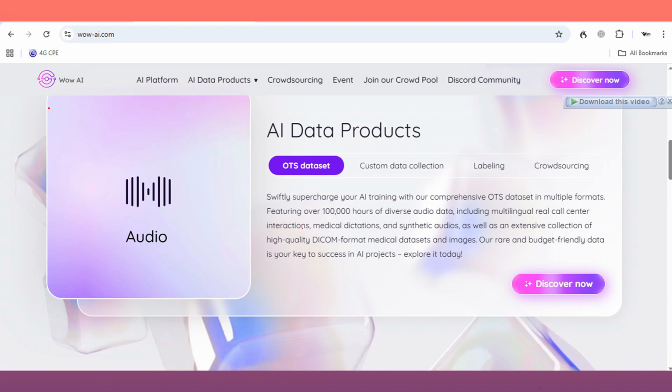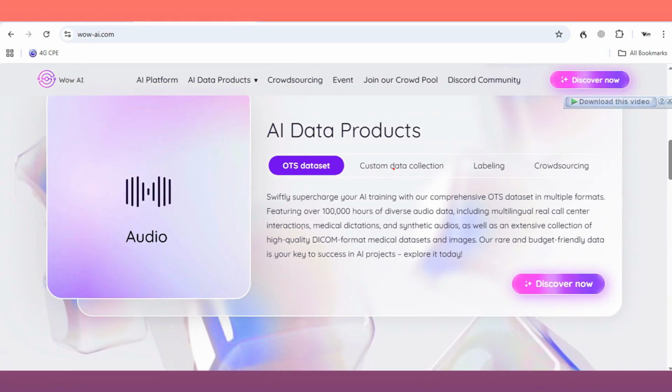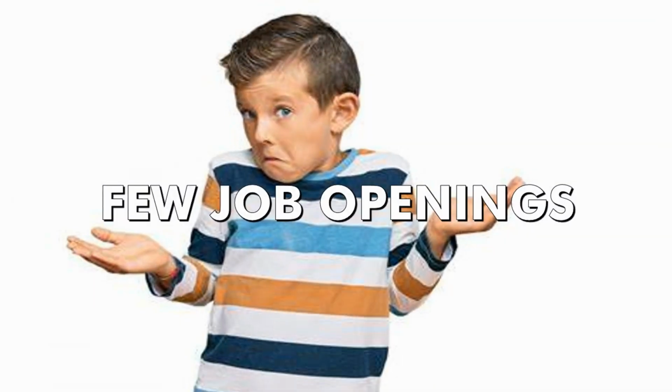So today we're going to be talking about Wow AI, which is basically an AI platform responsible mostly for training AI models, right? Most of the things that they do here include data collection, labeling, and also other things as well. Now, before we go any further, it is important to note that you are going to see a few job opportunities on this platform.